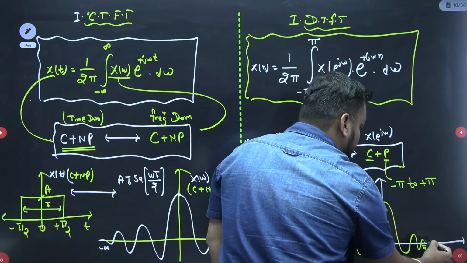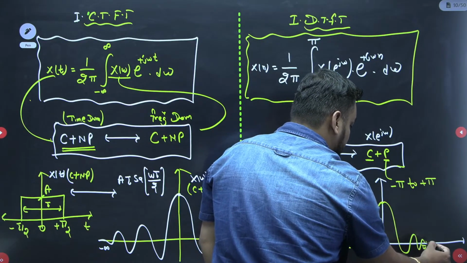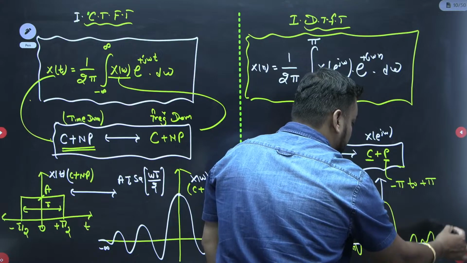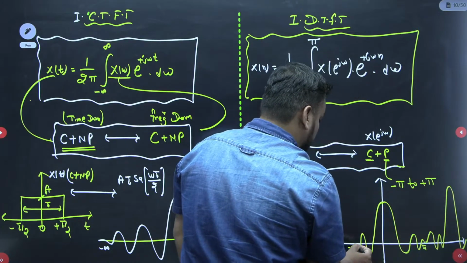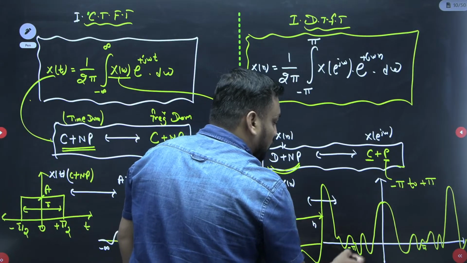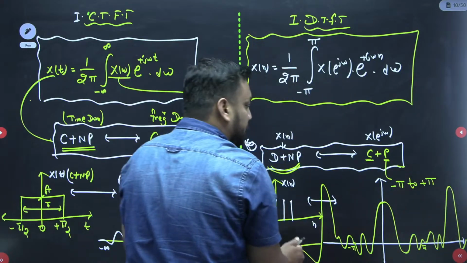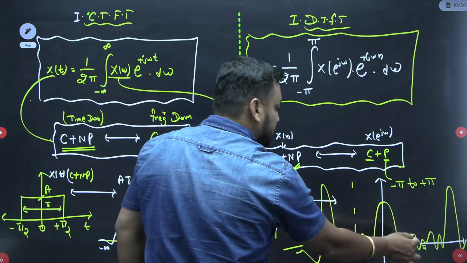After that, eventually it will repeat itself. Again it will be like this. From minus pi to pi, this pattern repeats.